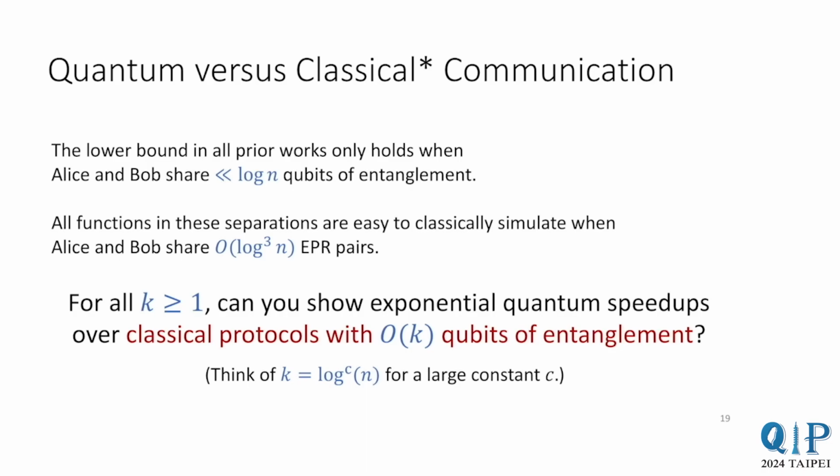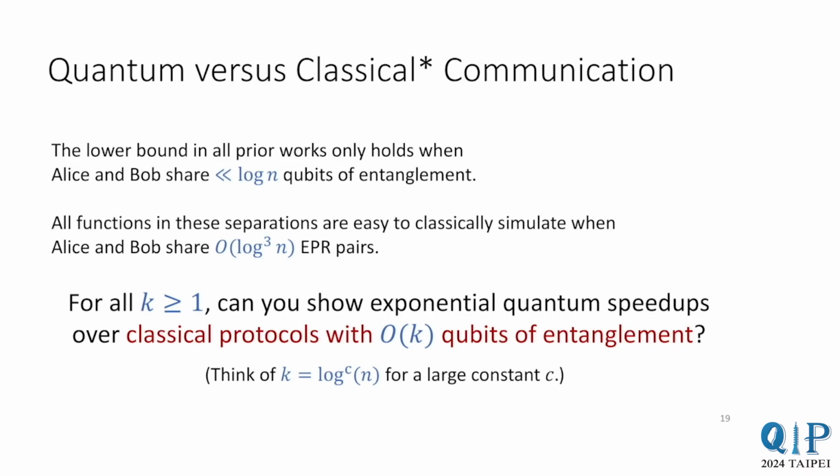What was known before? In most previous works, the lower bound is only proved in the absence of entanglement. At best, those techniques could only give lower bounds against at most log n qubits of entanglement. In particular, all the functions in the prior works can be classically simulated using log cube n EPR pairs.